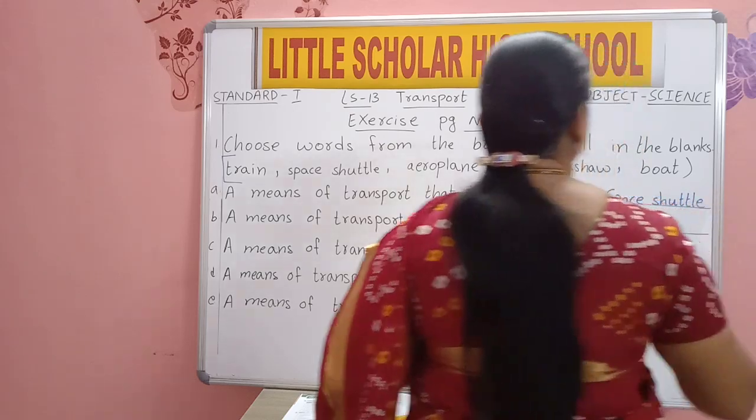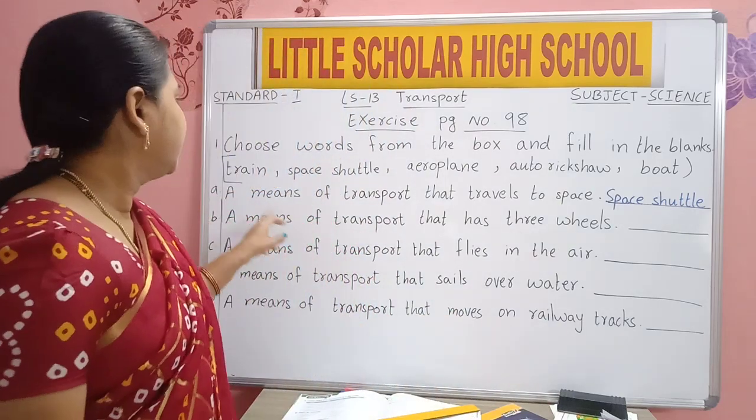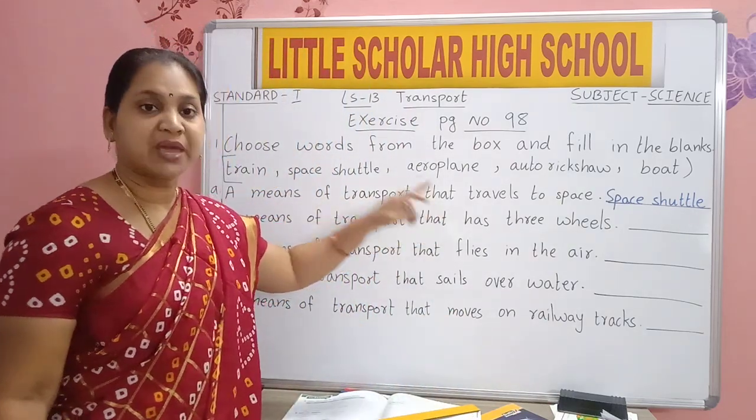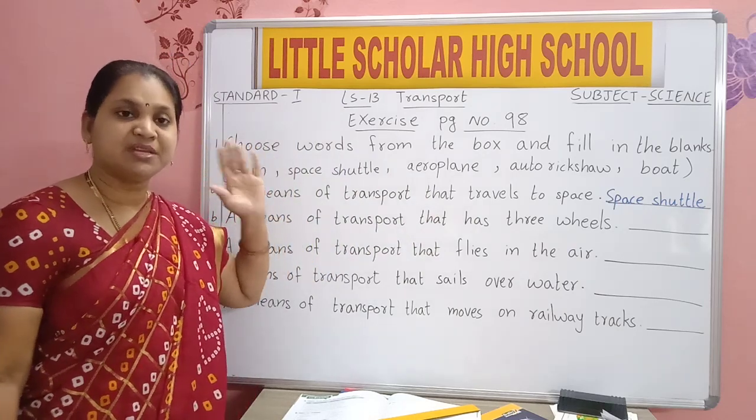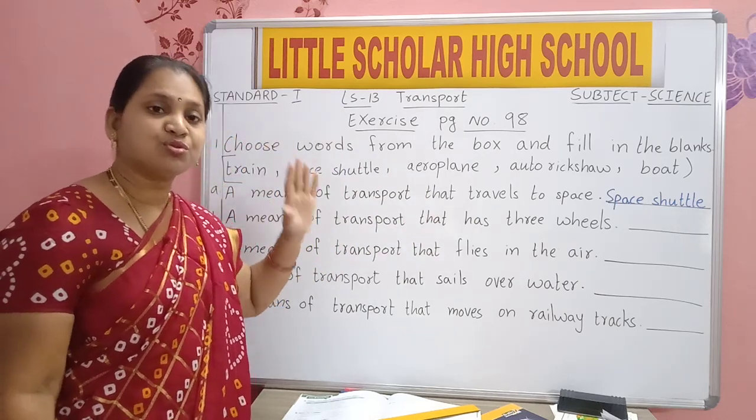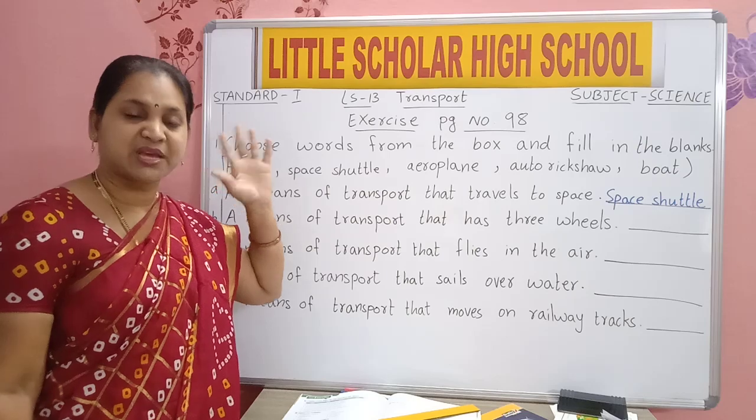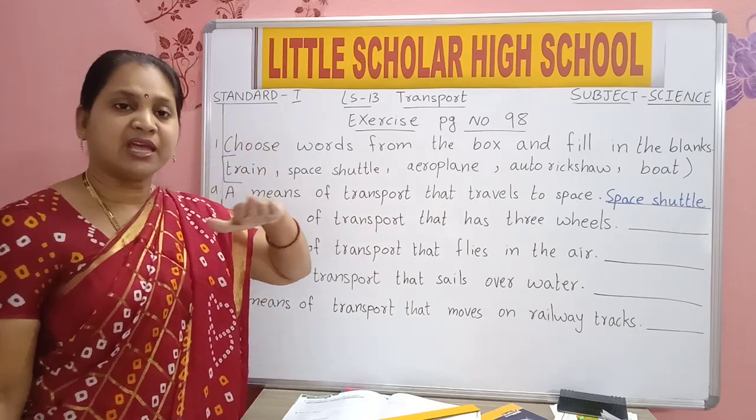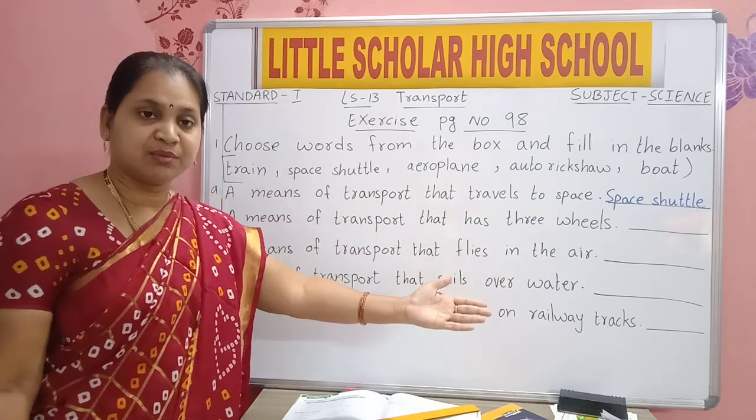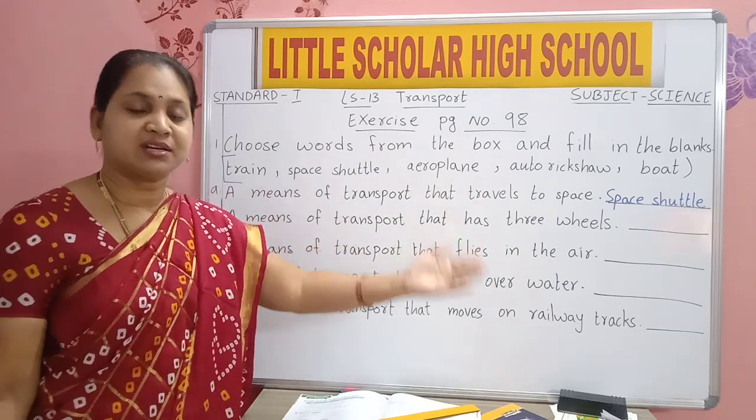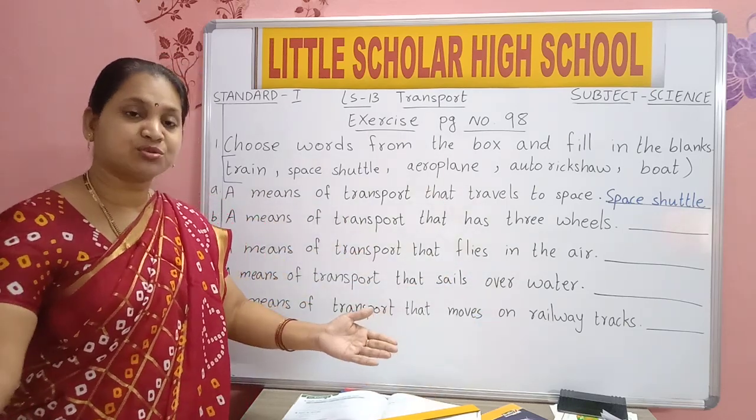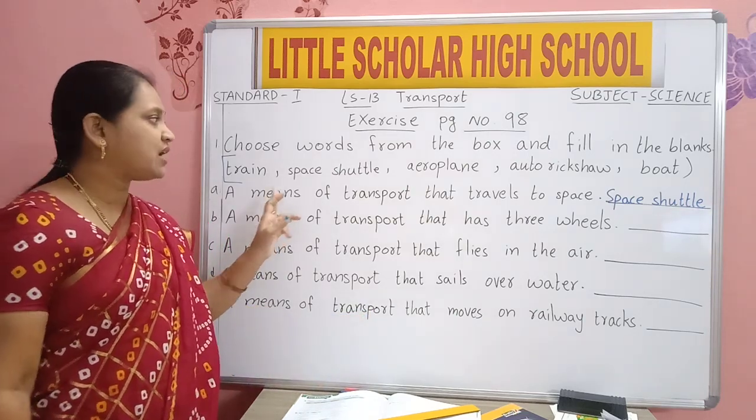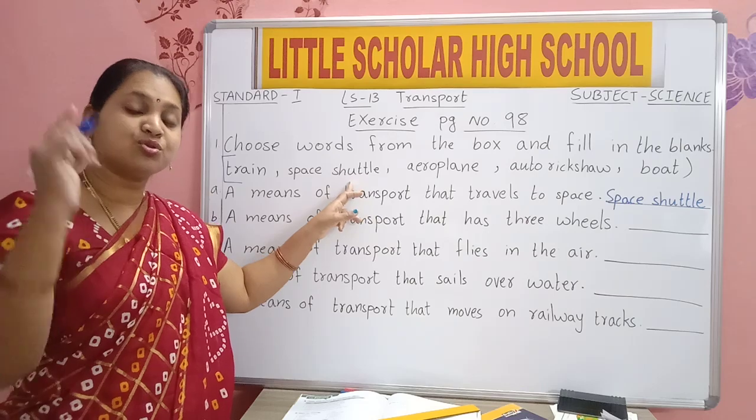S-H-U-T-T-L-E, shuttle. A means of transport that travels to space. That means, which vehicle do we use to go to space? Can we go to space by aeroplane? No, aeroplane moves in air from one place to another place. From Delhi to Chennai it will go. From Hyderabad to Delhi it will move. But space shuttle is used to go to space.